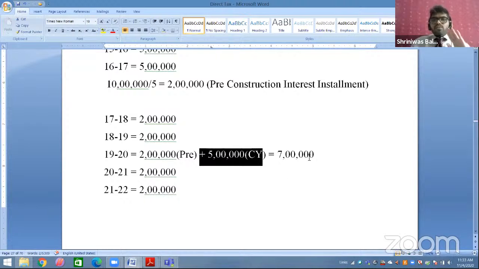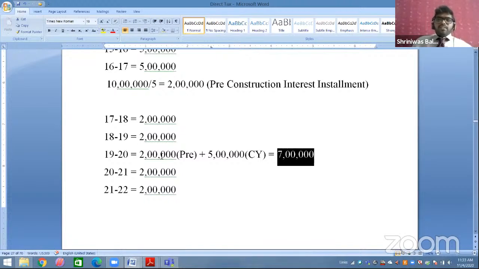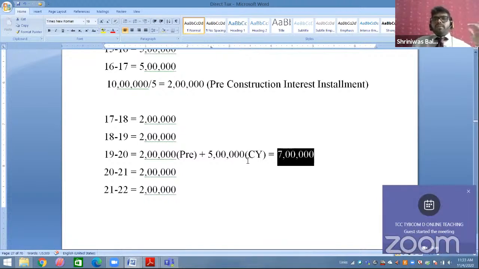So total 5 lakh plus 2 lakh, total interest allowed in 19-20 will be 7 lakh. 2 lakh was the pre-construction part, that is the installment for the part before construction was completed, and 5 lakh was the current year interest you are paying. Okay. So three people had this doubt, whoever was having it, let me check if you have understood everything.